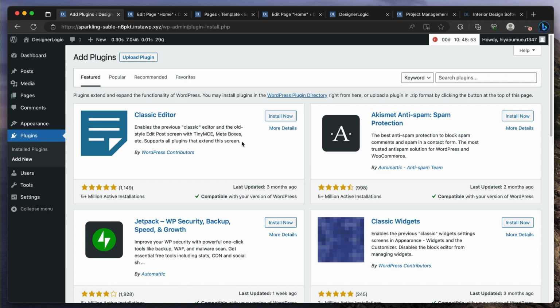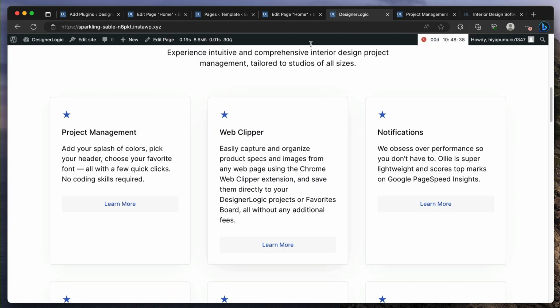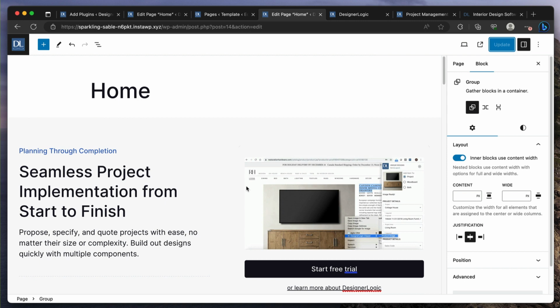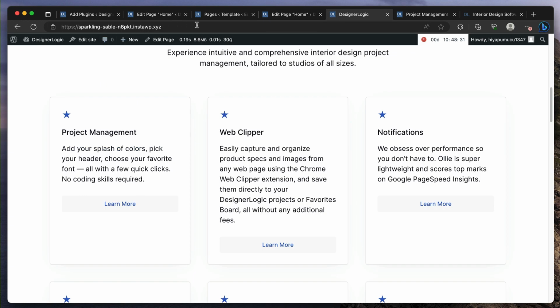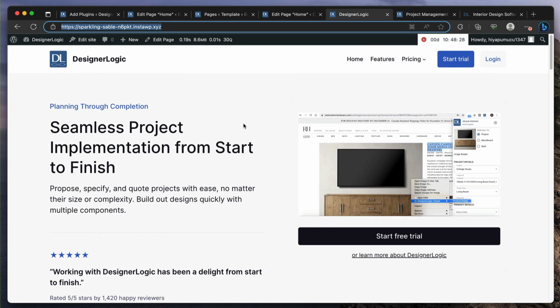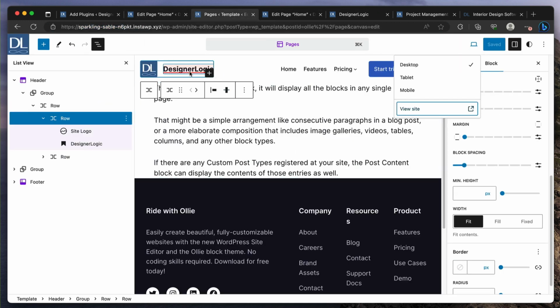Most of the most used and most popular plugins are beginning to add, if they haven't already, block support. So a lot of these, instead of using shortcodes, you will now use blocks within these same plugins, which is really nice. They will all work the same way as we've seen now with the drag and drop interface. And this works also for posts. Once you start the blog, you can have your blog page, and within that blog page, you can also create, like the way we created the template, header, footer, content for pages.